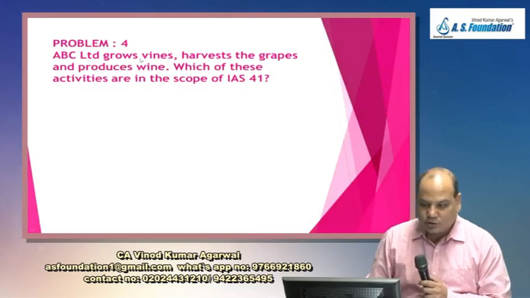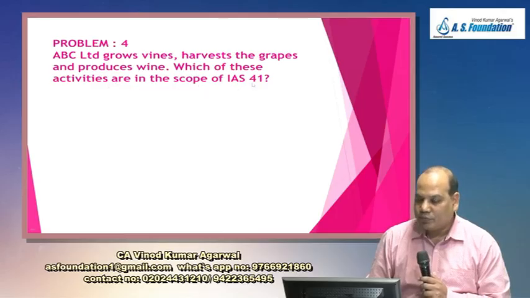Now answer this question. ABC Limited grows vines, harvests the grapes and produces wine. Which of these activities are in the scope of IAS 41? Three activities are mentioned here.